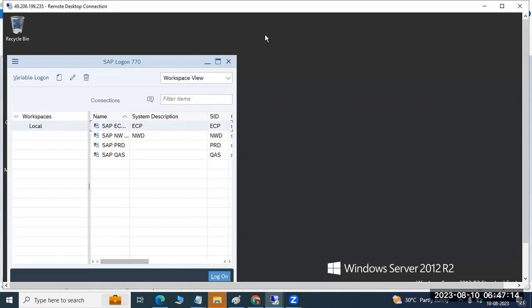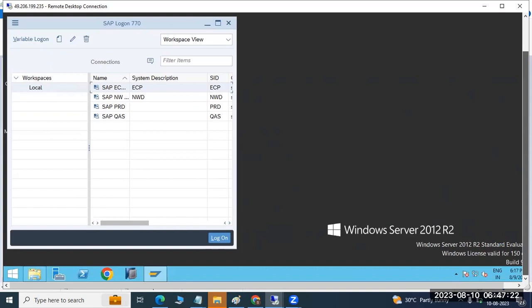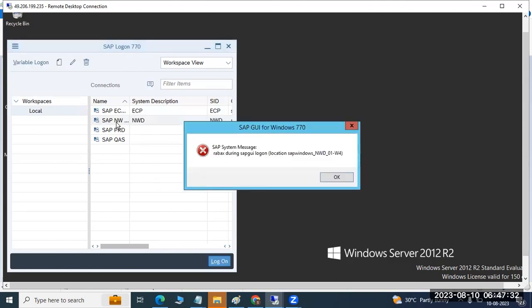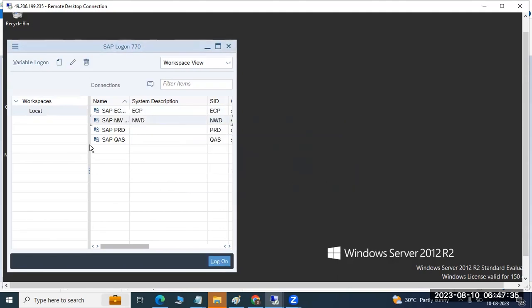I think some of the guys already know about this daily monitoring. Not only here, whenever you join any organization, you definitely have to perform this monitoring daily. So these are the daily monitoring related transaction codes.